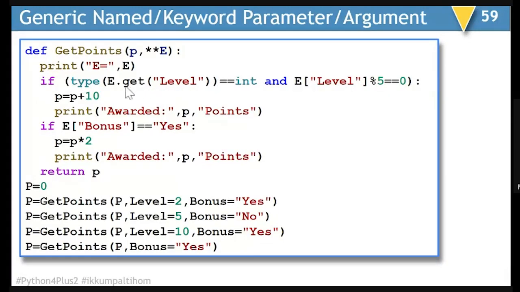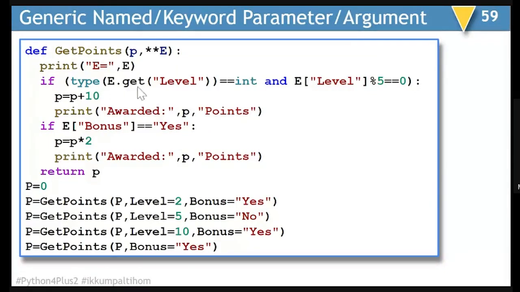So, you know, if you write get and if you do not get a matching key, it will return none. Whereas if I would have written type of E level, E square bracket level, it would have shown me an error.